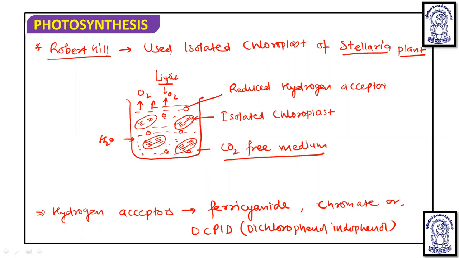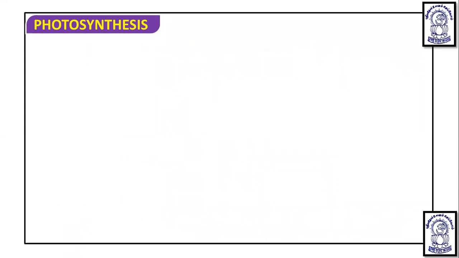So Robert Hill also proved that oxygen evolved from water and not from CO2, by using the chloroplast of Stellaria media.